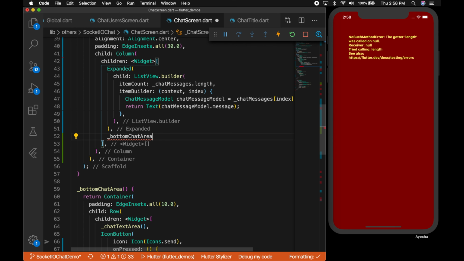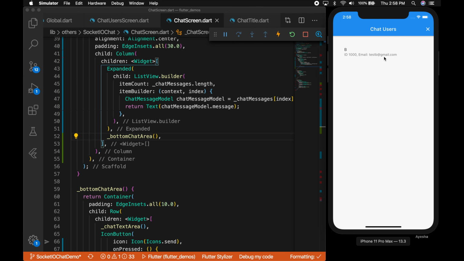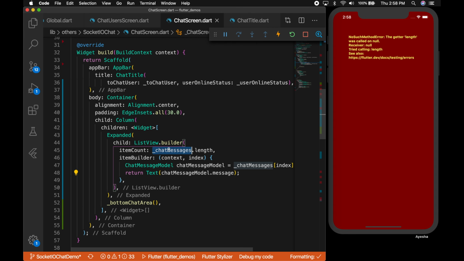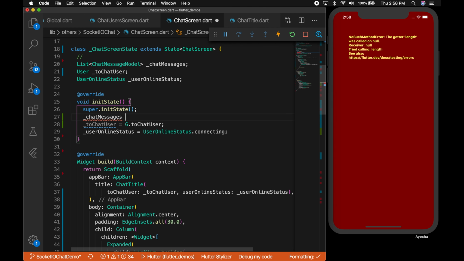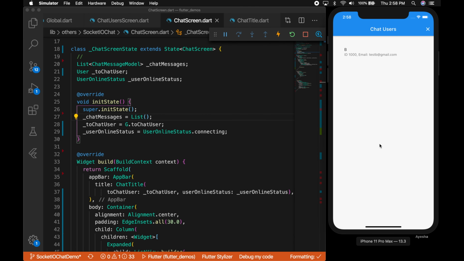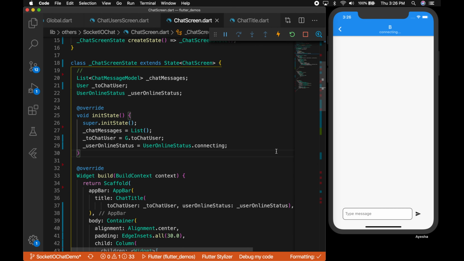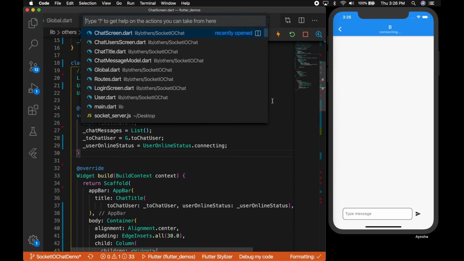Now let's add the bottom chat area. Okay, now refresh the UI, login. Okay, we have some error here, so that's because I didn't initialize the chat messages array. So initialize it, refresh the UI, login. Okay, so everything looks good. So now we have the basic UI for chatting.